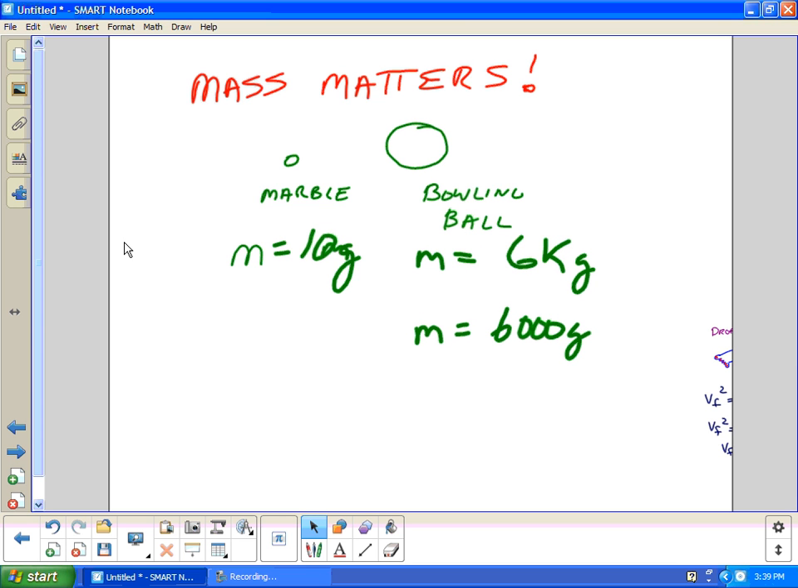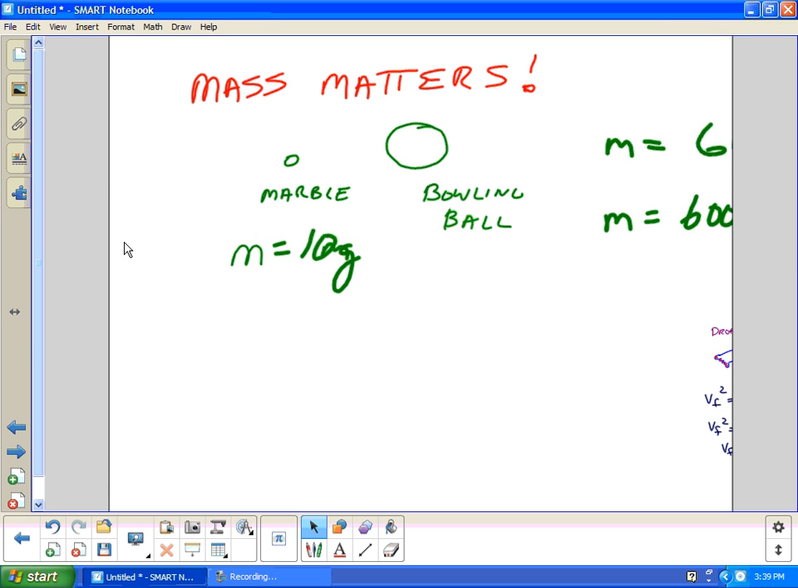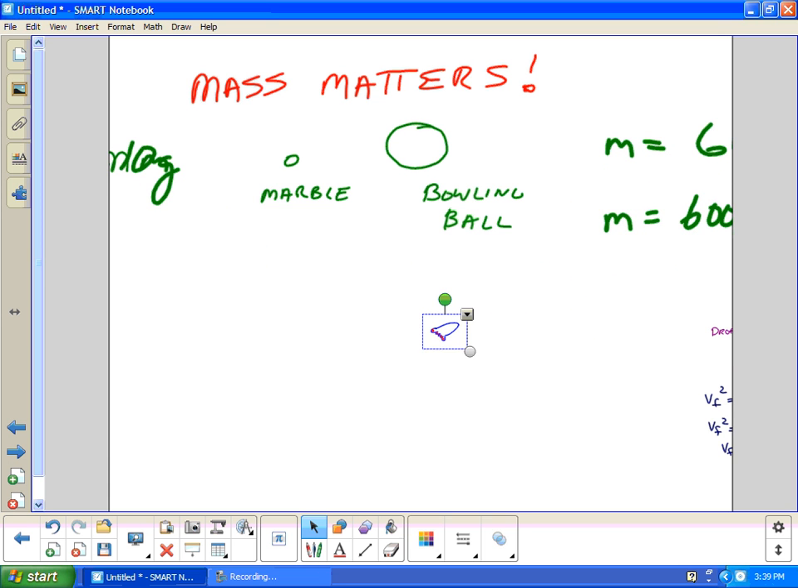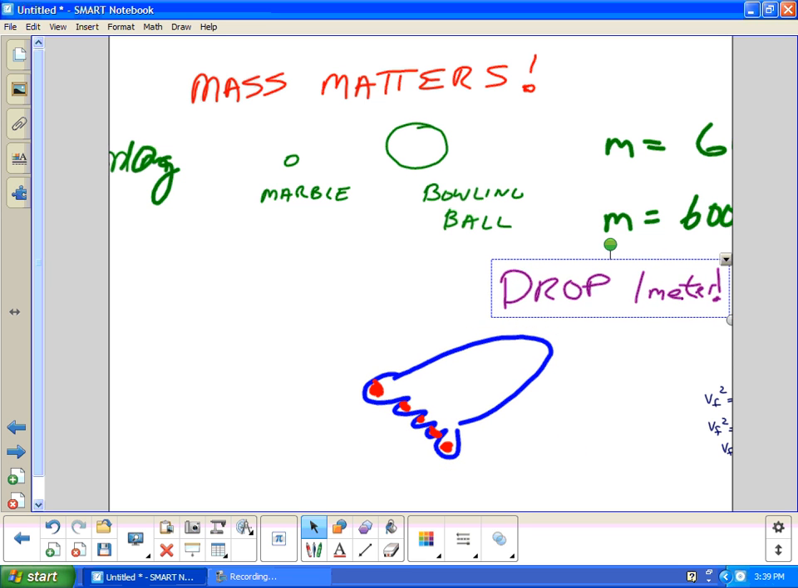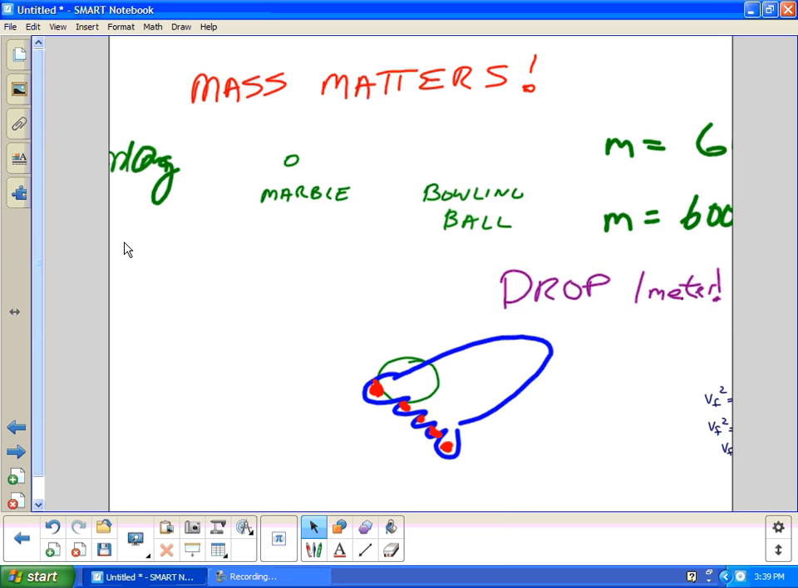And the mass difference matters because if I drop that, say, 1 meter onto your toe, we bring out your toe here, all right? And we're going to drop the bowling ball 1 meter. And we're going to drop the bowling ball right on your foot. Bam. We know that's going to hurt way worse than dropping the marble. Why is that? That is because mass matters.